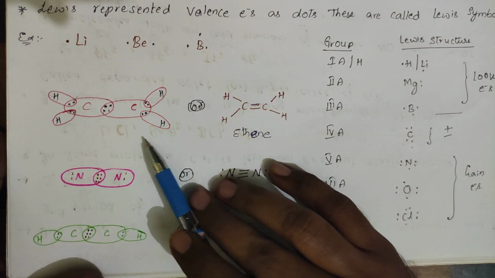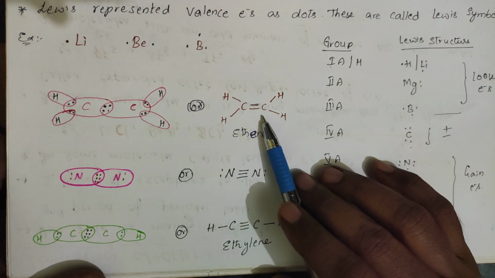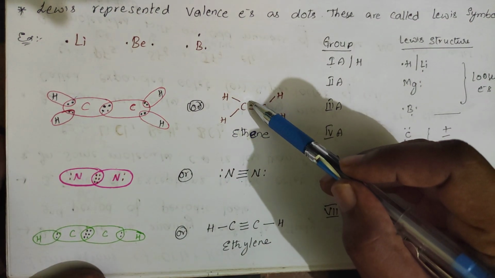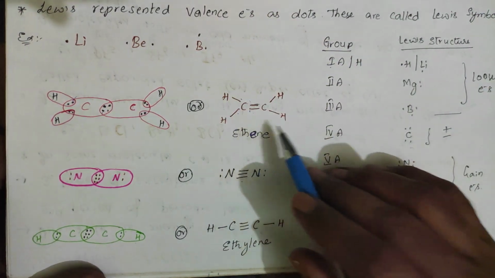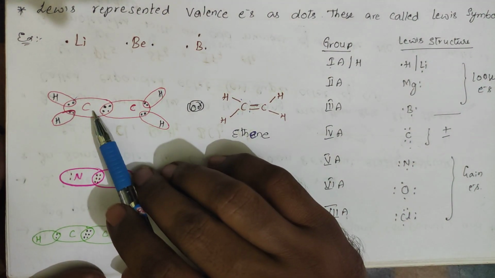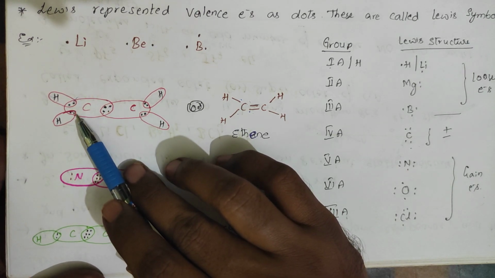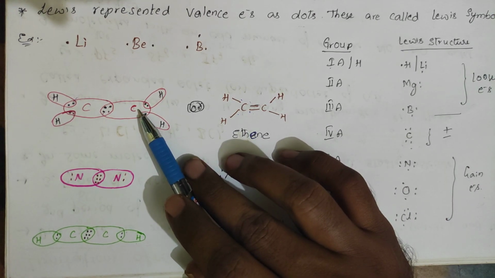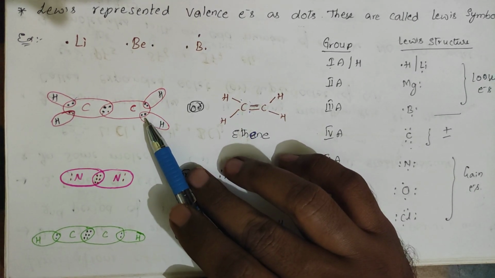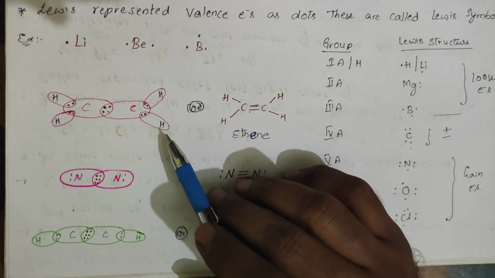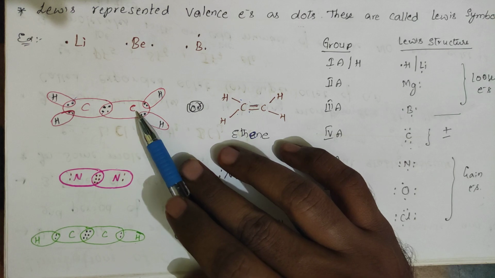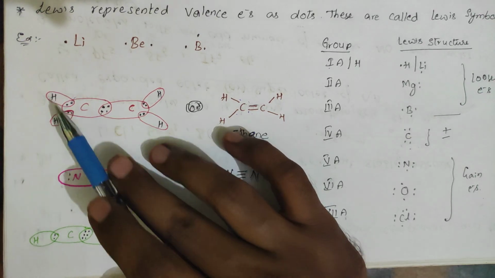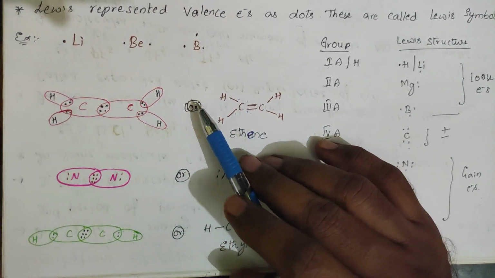So I have represented one molecule, that is ethene, C2H4. A single bond represents 2 electrons; here sharing of electrons is taking place. Carbon belongs to the 4th group, so it has 4 electrons, and each hydrogen has 1 electron. This carbon has how many valence electrons? 4, 5, 6, 7, 8. This carbon also has 8. Hydrogen and helium have only a duplet configuration, not octet.